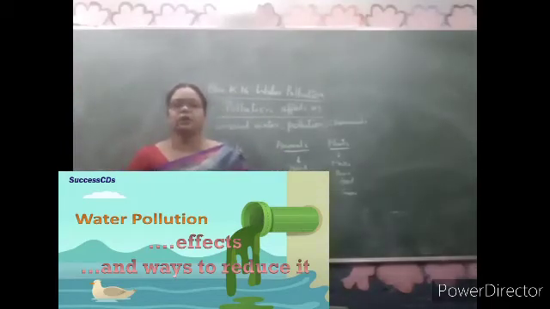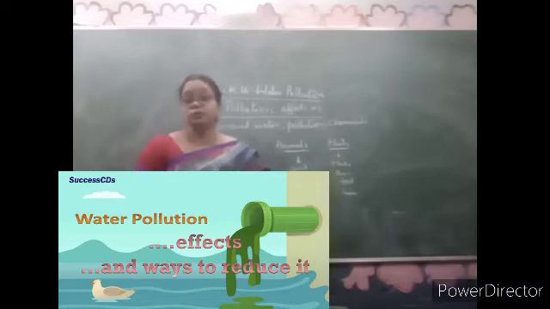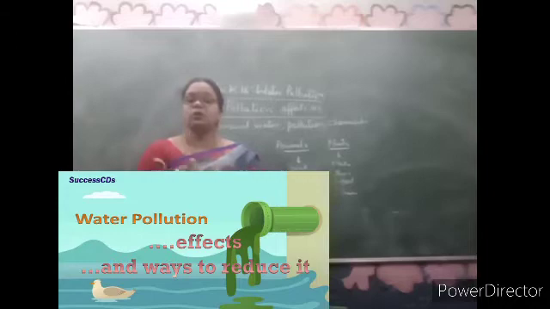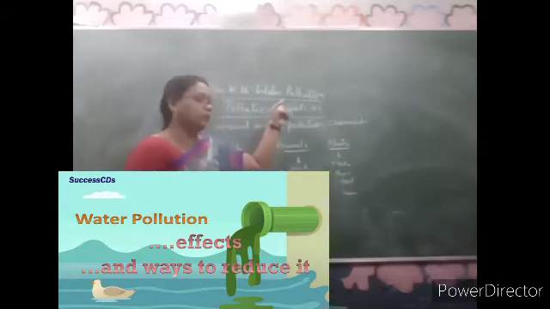Today's class will continue learning about water pollution. Block 16, water pollution. In the previous class we learned that water getting dirty and becoming harmful for use is called water pollution. The things which cause this pollution are called pollutants, like chemicals, oil, plastic, mud, pesticides. All these are pollutants which will cause water pollution.